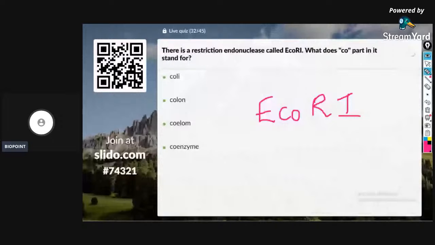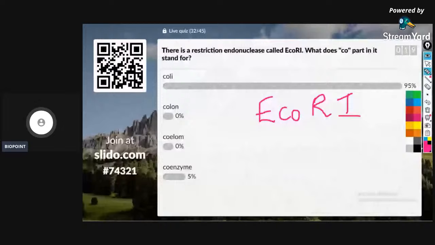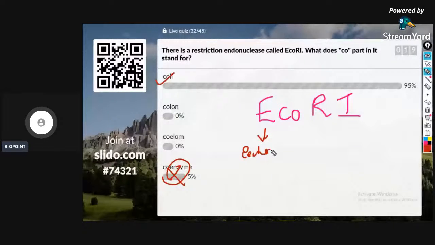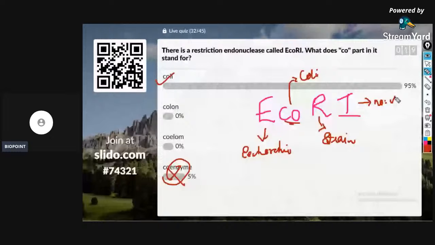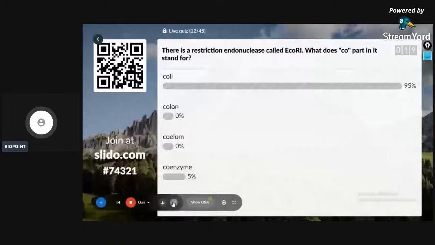It is not coenzyme, it is coli. E stands for the genus name. It is Escherichia. CO stands for the species name. It is coli. R stands for the strain. And 1 stands for the number of discovery or observation. Perfect, everybody. So the correct answer for the question is option A, coli.